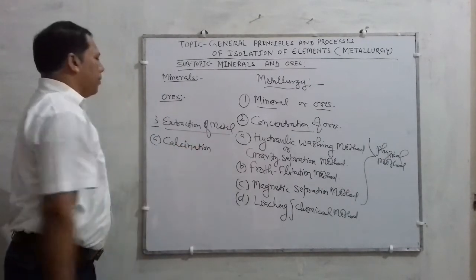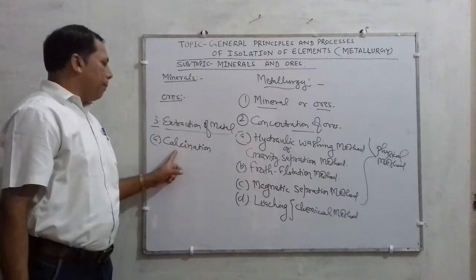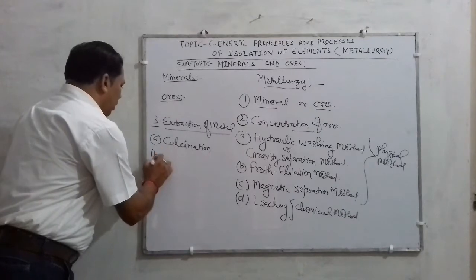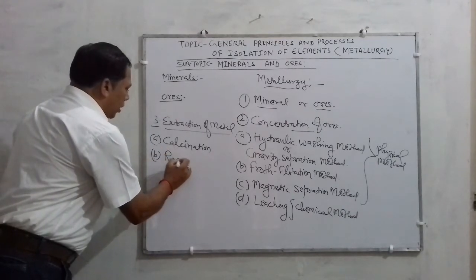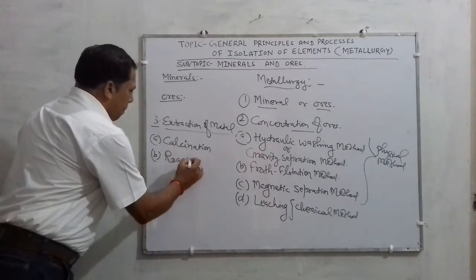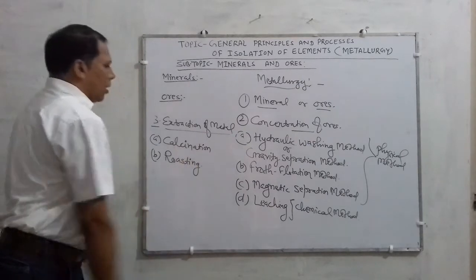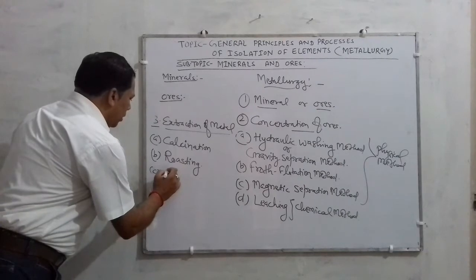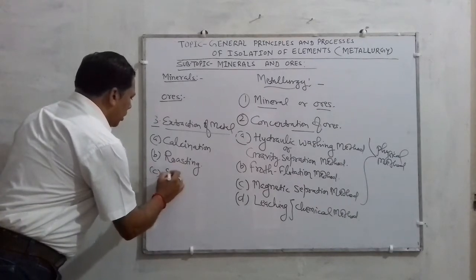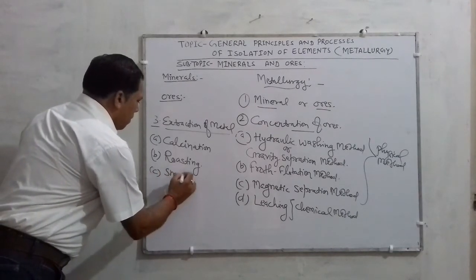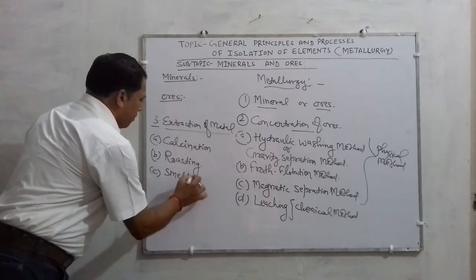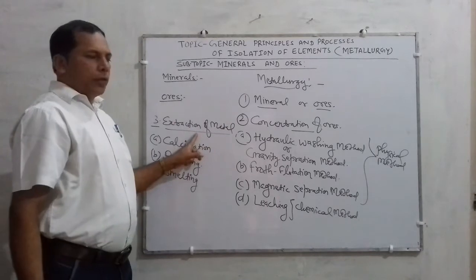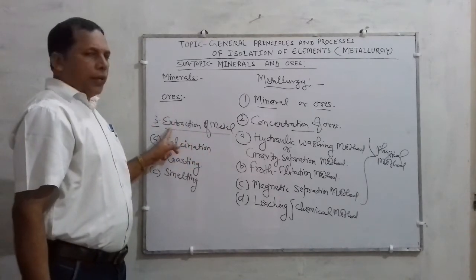The second method is called roasting, and the third method which is applied is called smelting. So this is the extraction, the third step.